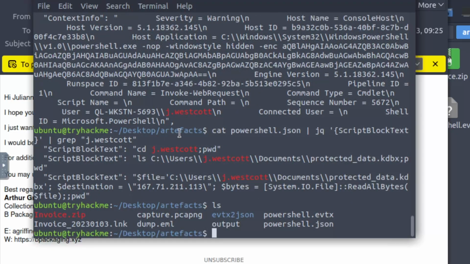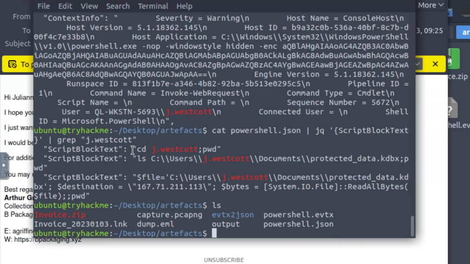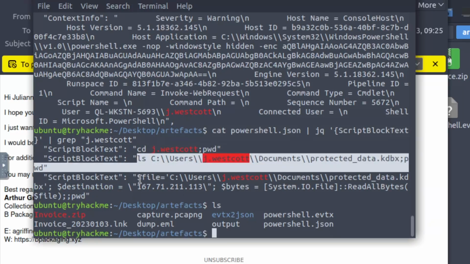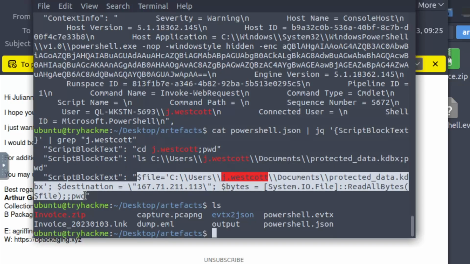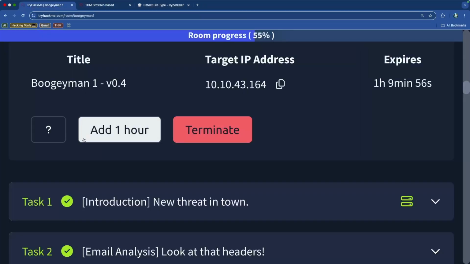So what I did then, I did the same thing, and I just extracted the script block text field, and then I grepped for Jay Westcott, and then we get this short output. And then we have script block text, CD, and then ls of this location, and then we have this final value for this field that is officially the command. So it says file documents protected. So that is most definitely the script or the command that is exfiltrating the files.